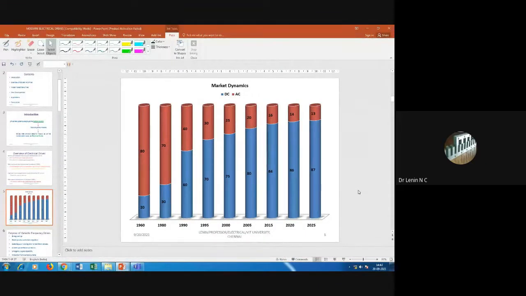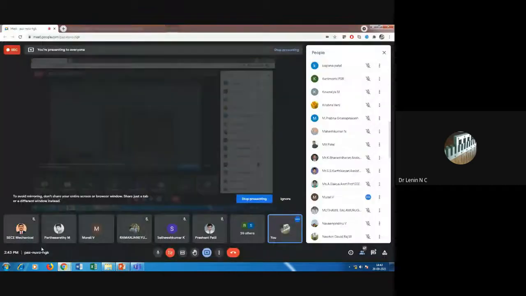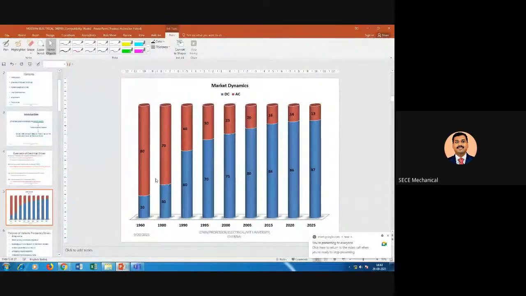Even IIT has a separate building of 48 volt system. They call that a DC building. In that, they have only a 48 volt supply, where whatever electrical gadgets they have will work only with 48 volt DC. So, can you get my point, sir? Yes, sir. Any other question?